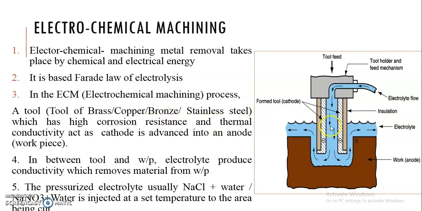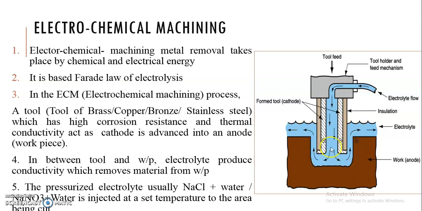Now see this diagram on the right hand side, you can observe it carefully. The bottom colorful portion is shown as a workpiece, and the vertical bar with a hatched line portion is called a tool. This tool acts as a cathode and the workpiece acts as an anode, and in between the tool and the workpiece, electrolyte is filled.